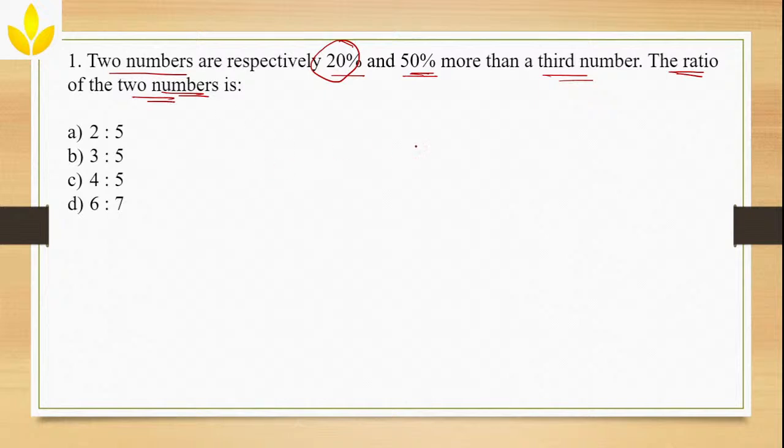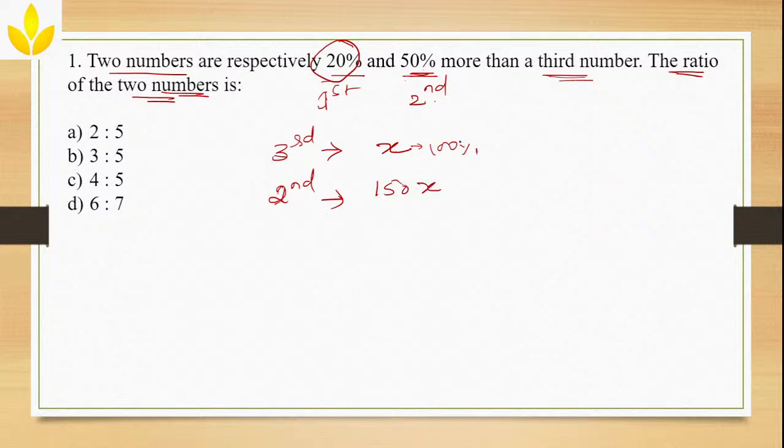Since they are comparing these two numbers with the third number, we'll take this number as the first number and this as the second number and compare them. To compare with the third number, we'll take the third number itself as some variable, for example x, because we don't know its value. Now the second number is 50% more than the third number. If I take x as 100%, then the second number is 50% more than that, that is 150% of x.